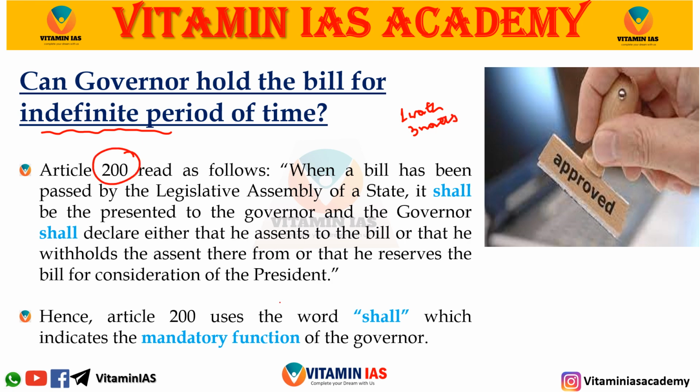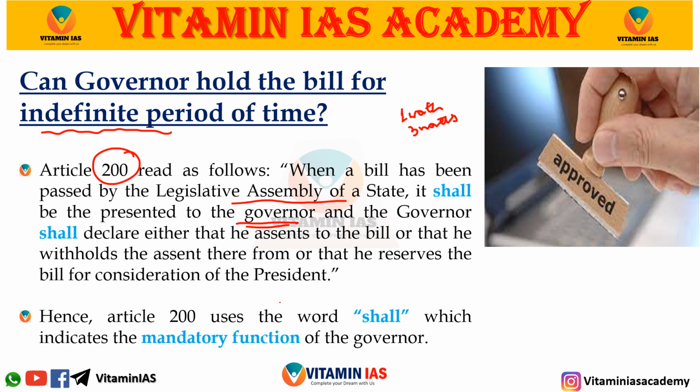Article 200 says that when a bill has been passed by the state legislative assembly, it shall be presented to the governor. Means the governor has the power to give assent to the bill, the same as the power the president has.